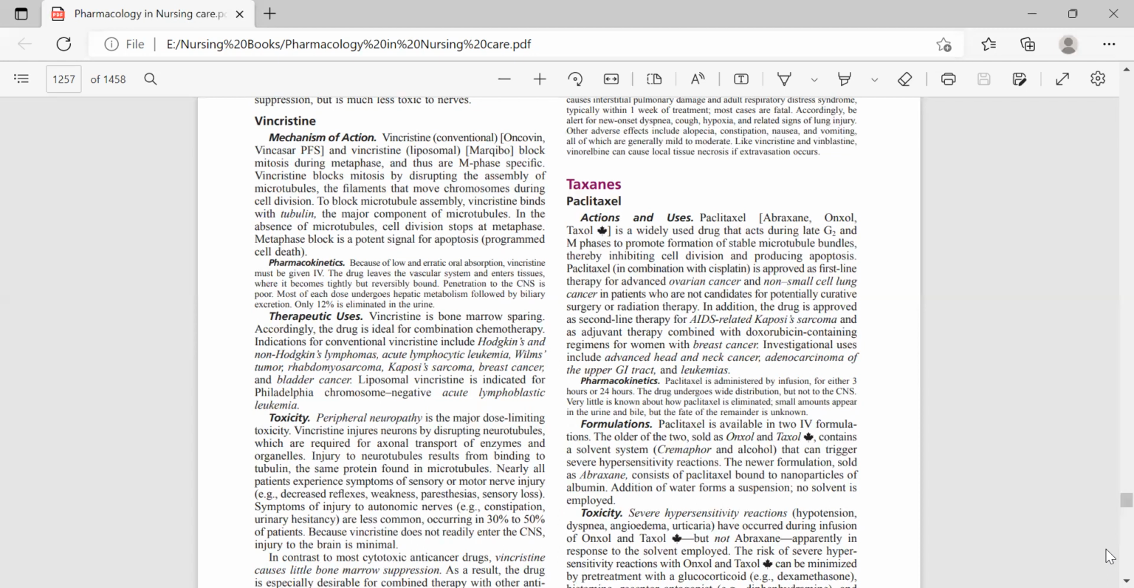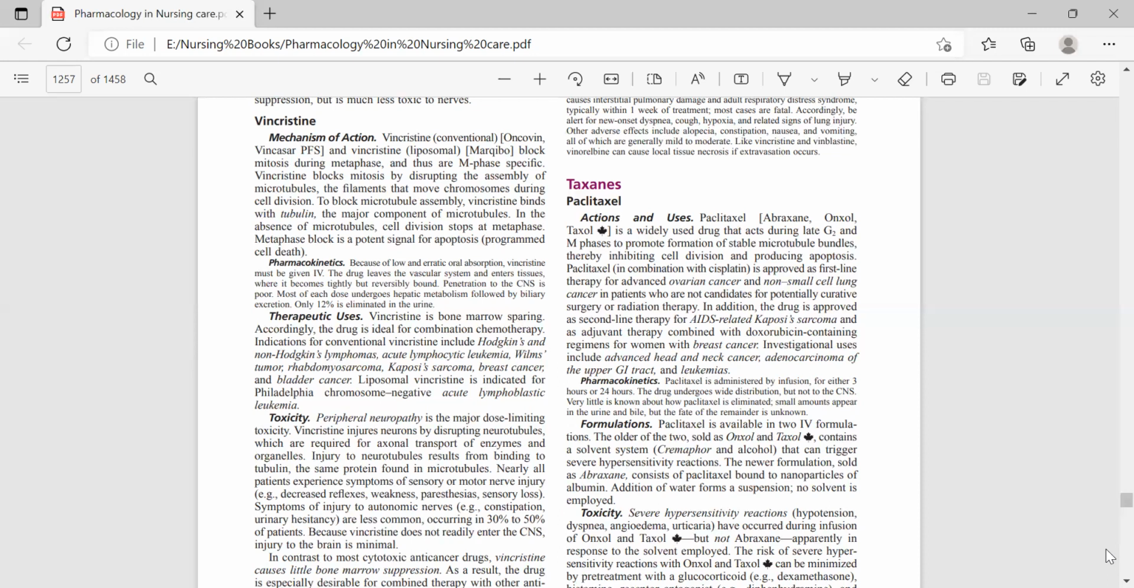Symptoms of injury to autonomic nerves, that is constipation and urinary hesitancy, are less common, occurring in 30 to 50% of patients. Because vincristine does not readily enter the CNS, injury to the brain is minimal. In contrast to most cytotoxic anti-cancer drugs, vincristine causes little bone marrow suppression, and as a result, the drug is especially desirable for combined therapy with other anti-cancer drugs, most of which do suppress the marrow.